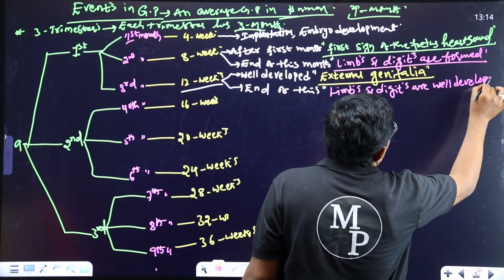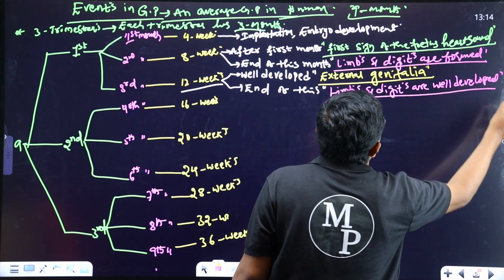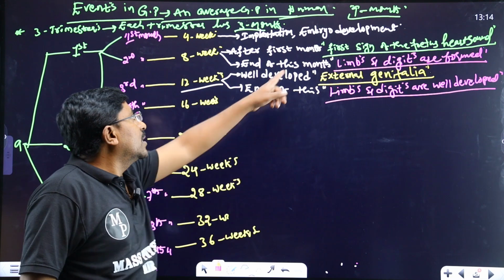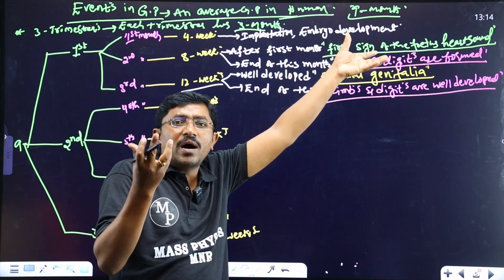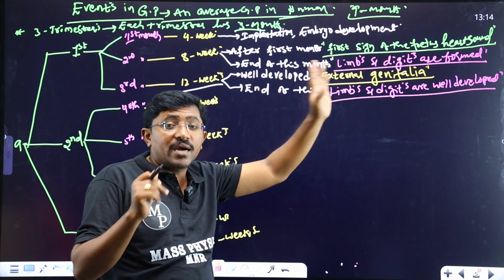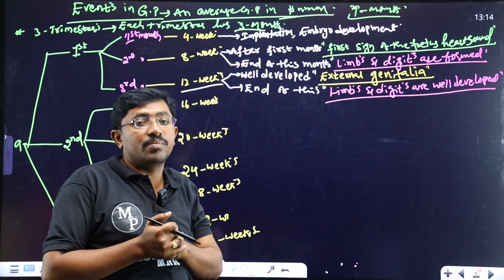So it is one important point. At the end of the second month they are just formed; here, at the end of the first trimester, the end of the third month, they are well developed.